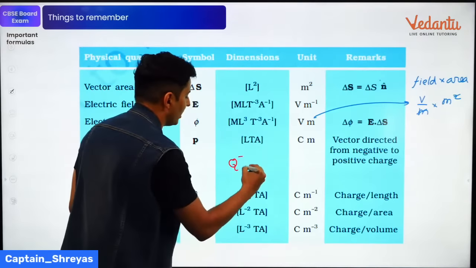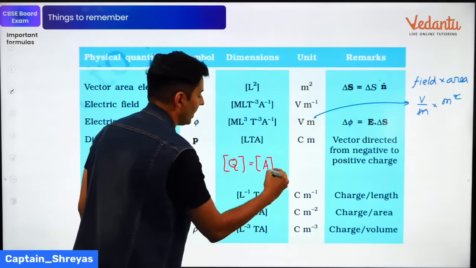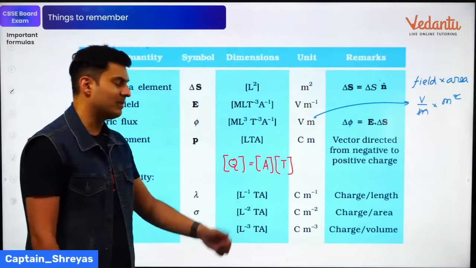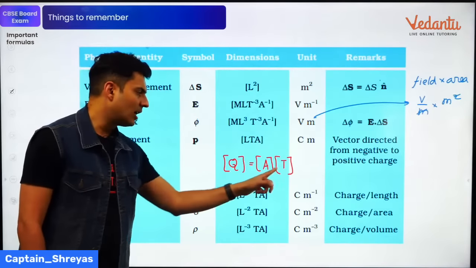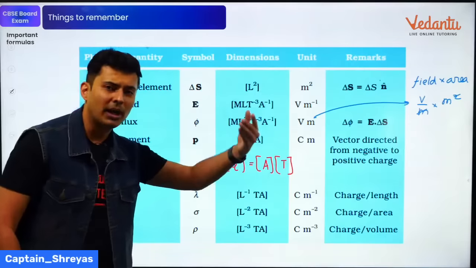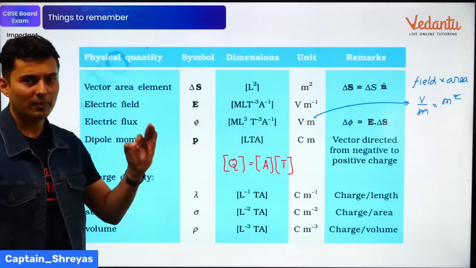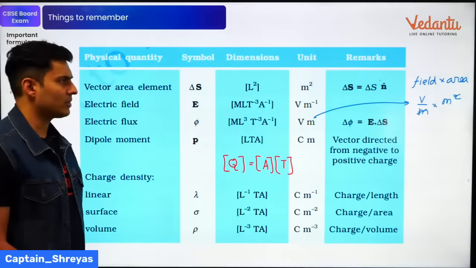So the dimension of charge, guys, keep this in mind. The dimension of charge is nothing but the dimension of current, which is A, and the dimension of time. So A into time is basically your charge. That's something which you should keep in mind, because current is charge by time, charge is current multiplied by time. So keep that thing in your mind, okay? Be it here, be it here, be it here, everywhere, wherever Coulomb comes.